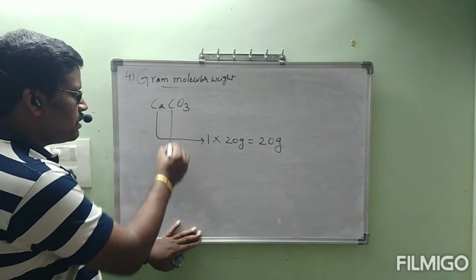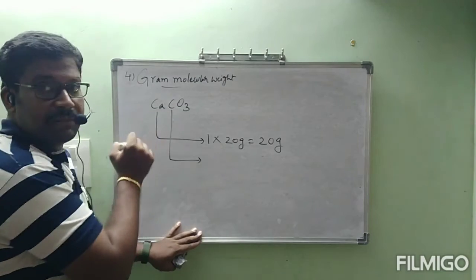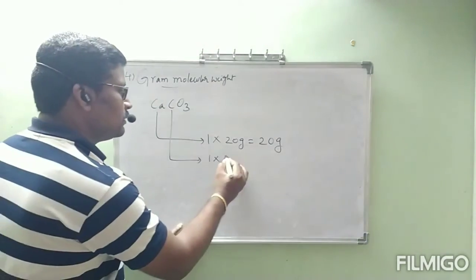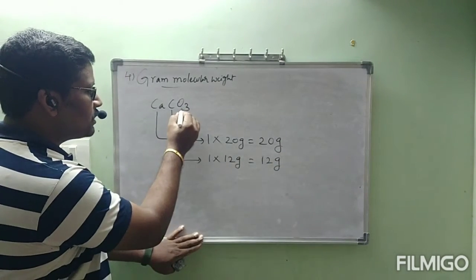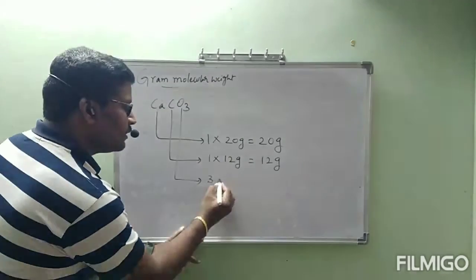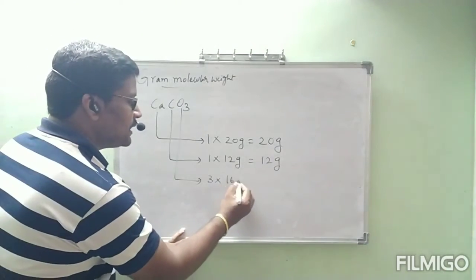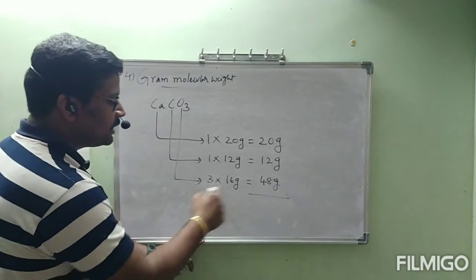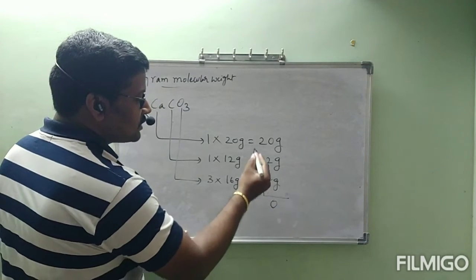Next, carbon. Carbon, how many particles? What is the number? 1 number, so 1. 1 into carbon gram atomic weight 12 grams is equal to 12 grams. Next, coming to oxygen. Oxygen, 3 are there. Now I am writing 3. 3 into, what is the gram atomic weight of oxygen? 16. So I am writing 16 grams. This is equal to 48 grams. 3 into 16, 48.